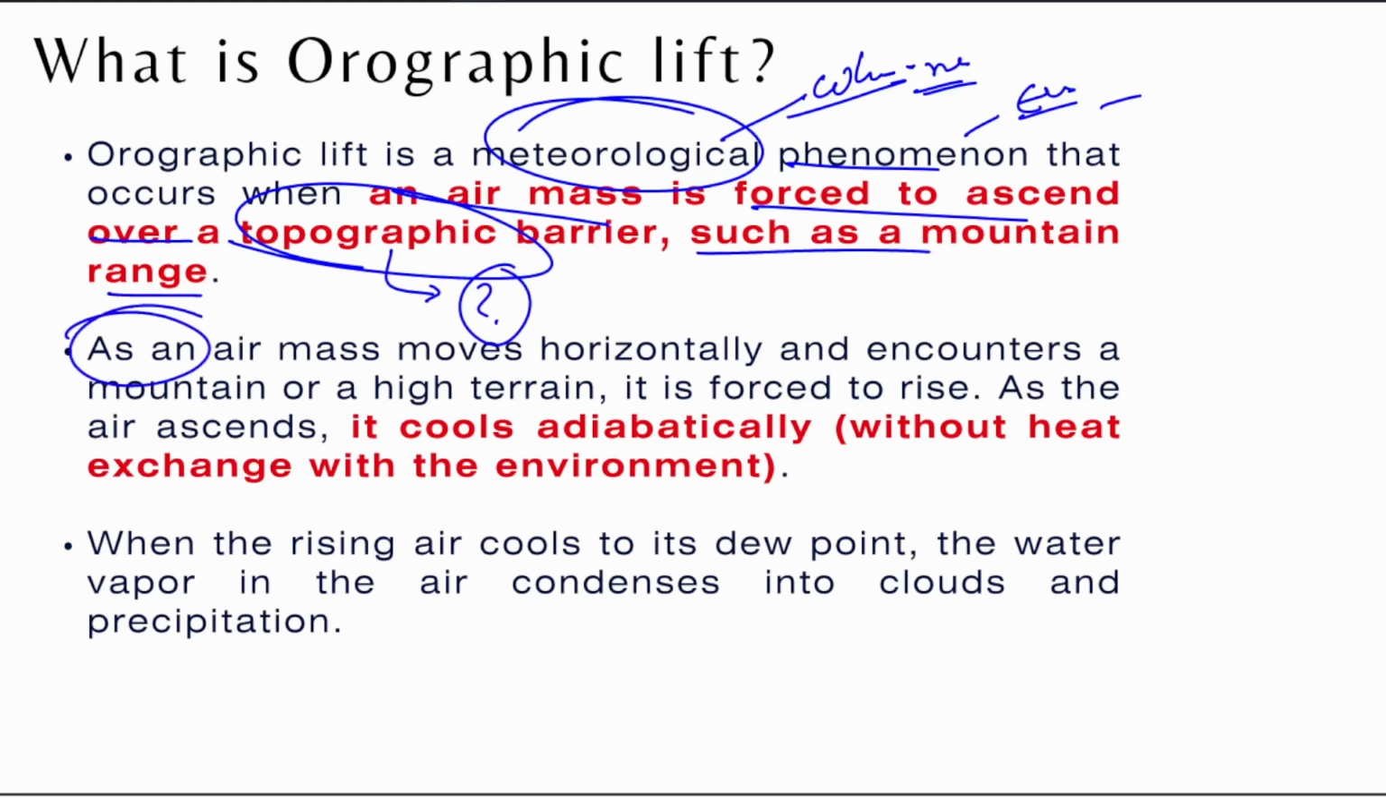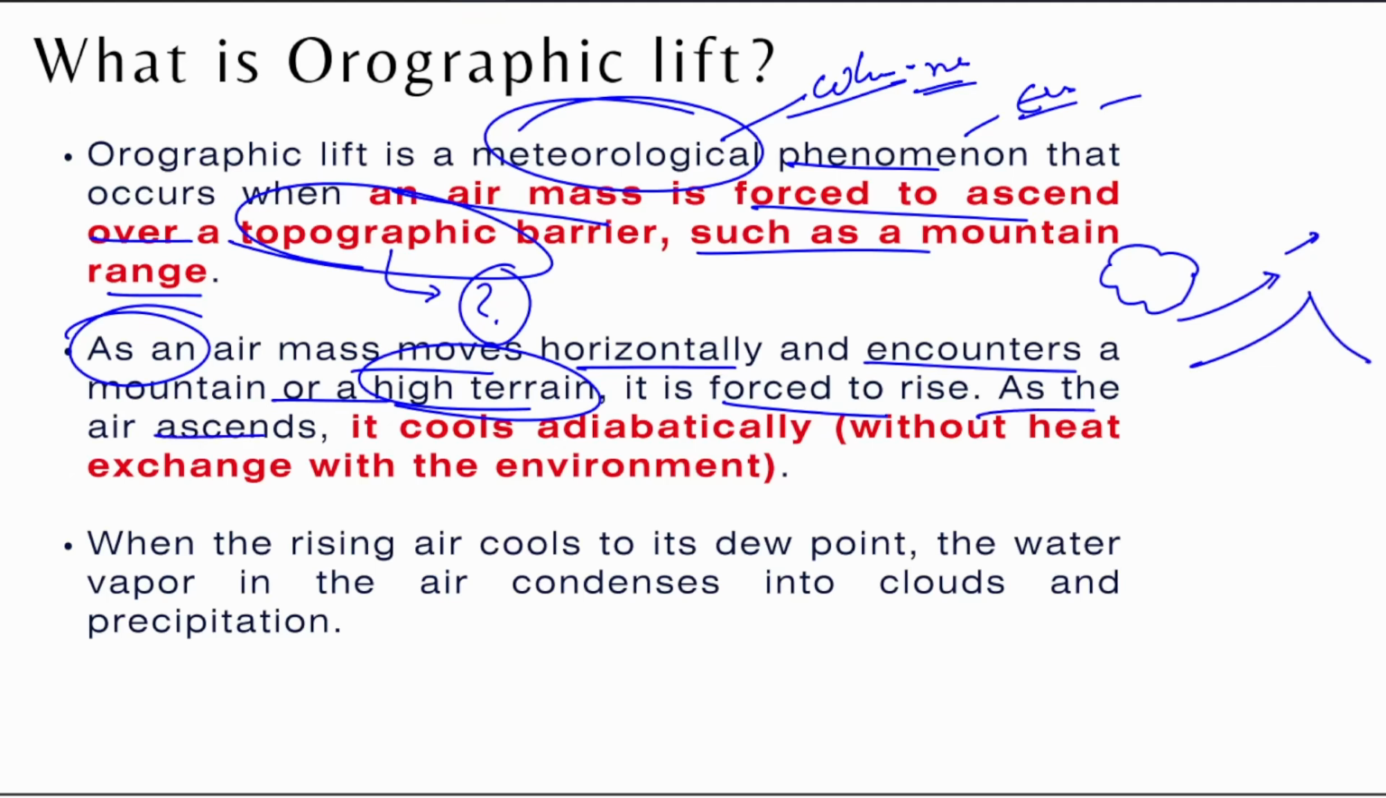Now, as an air mass moves horizontally and encounters a mountain or high terrain, it is forced to rise. Okay, let's see, the cloud is coming from here. A mountain comes, so what? It has no option other than to go over it. Alright. As the air ascends, it cools adiabatically. We also need to see what this adiabatically is. Without heat exchange with the environment.